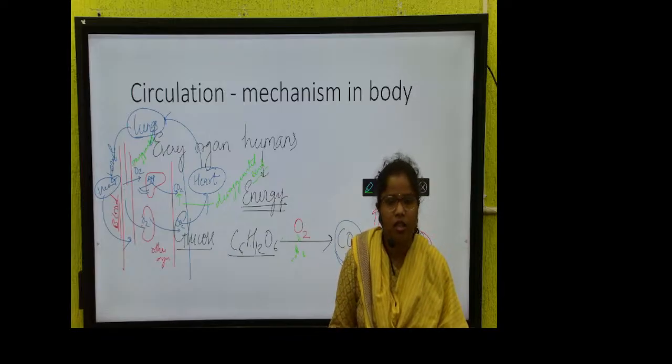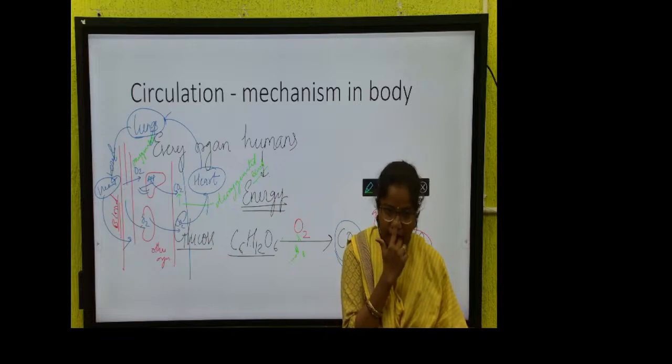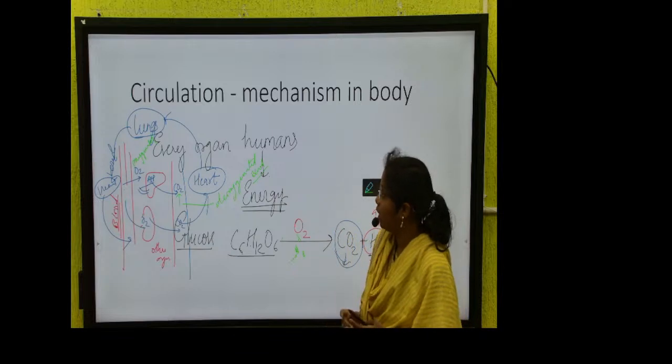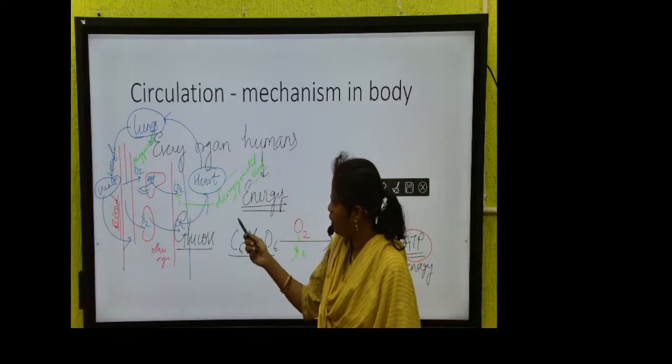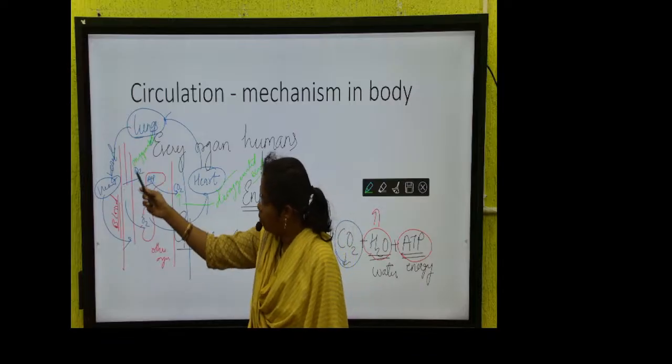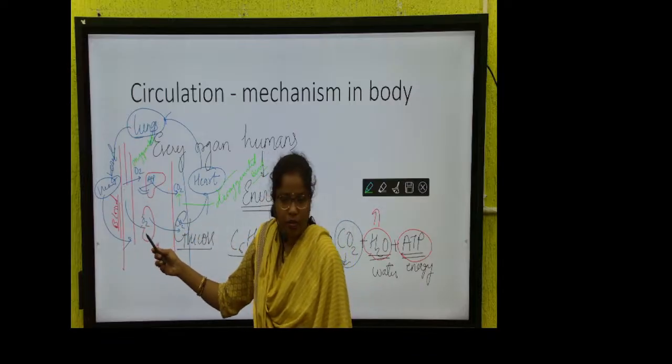So this is the reason why humans only take oxygen inside and liberate carbon dioxide outside. Clear? Okay, so this is the mechanism of the heart. Why do we require the heart? You know what the function of the heart is. What type of blood do we need? We need oxygenated blood.